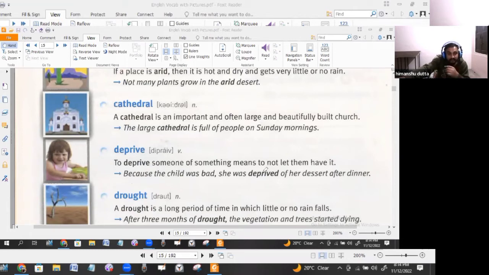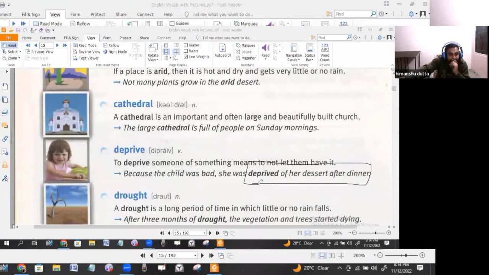Okay, now here we see the dessert. Because the child was bad, the kind of behavior the child was having was not appropriate, she was deprived. So this child was a female child. She was deprived of her dessert after the dinner. After the dinner, usually we give dessert.